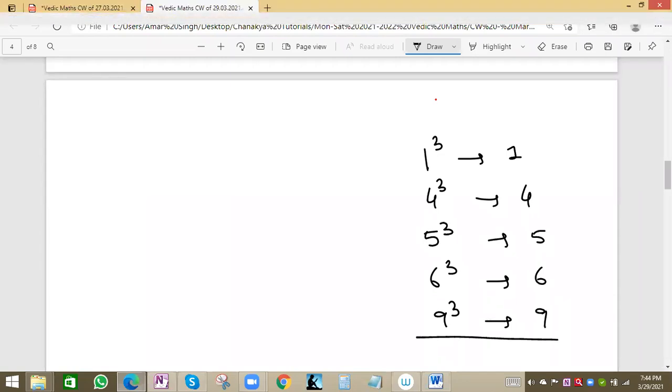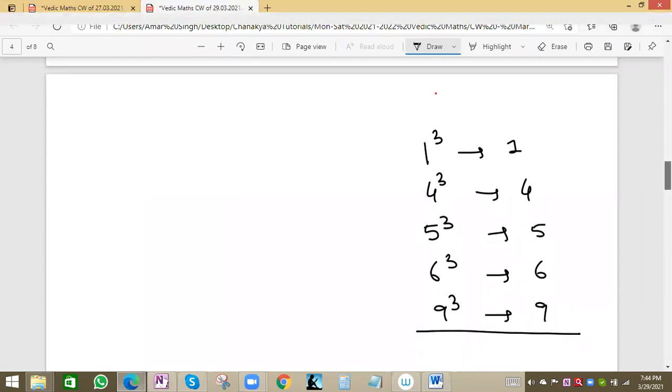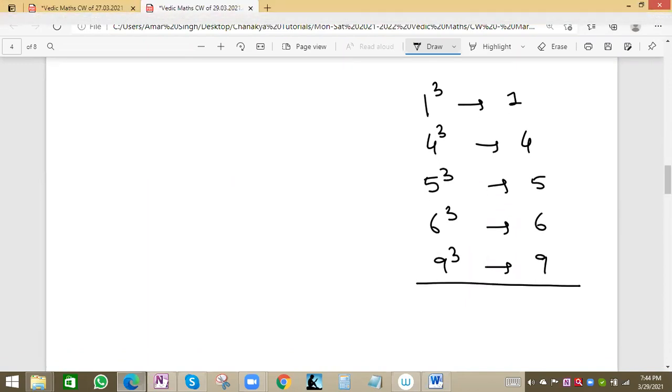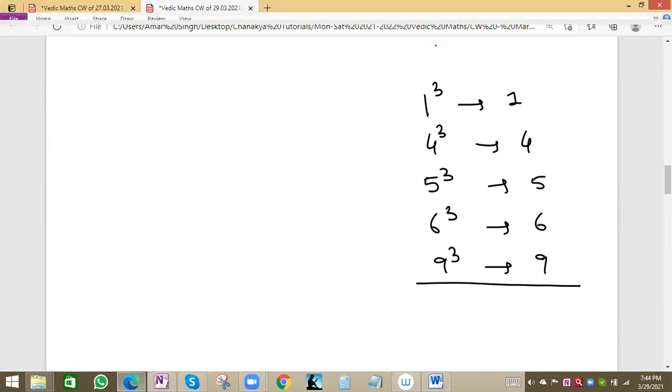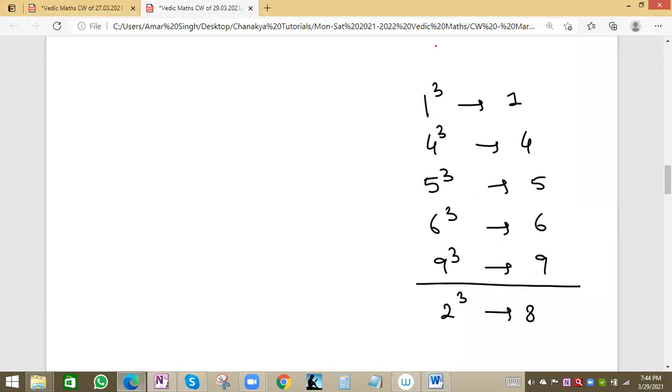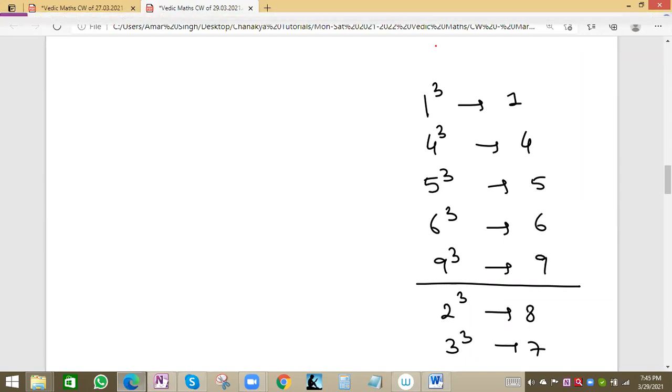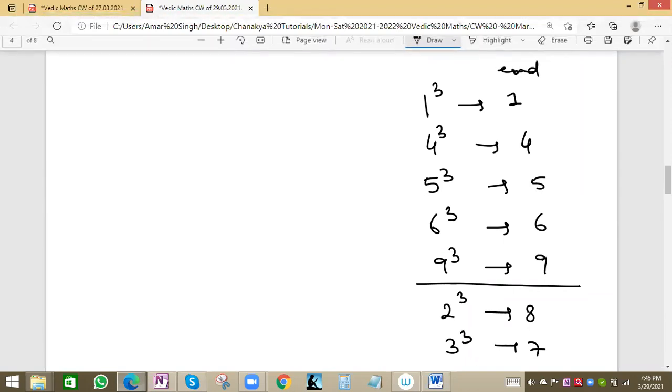All these digits have a cube ending with the same digit. But the value changes for 2 and 3: 2 cubed is 8, and 3 cubed ends with 7.